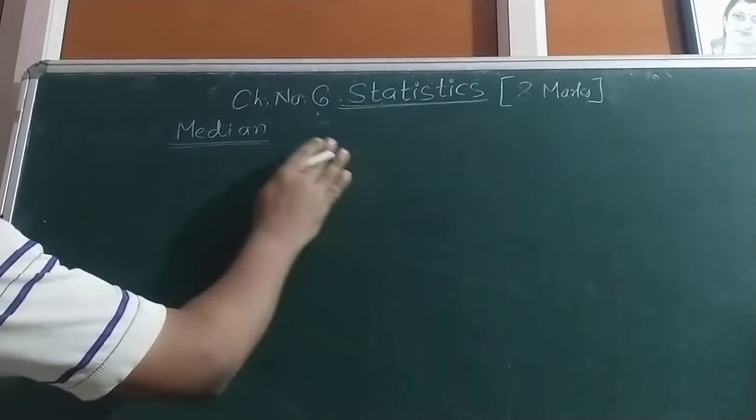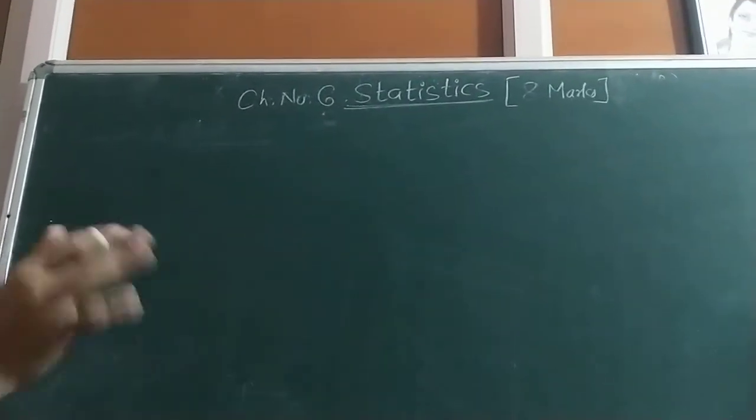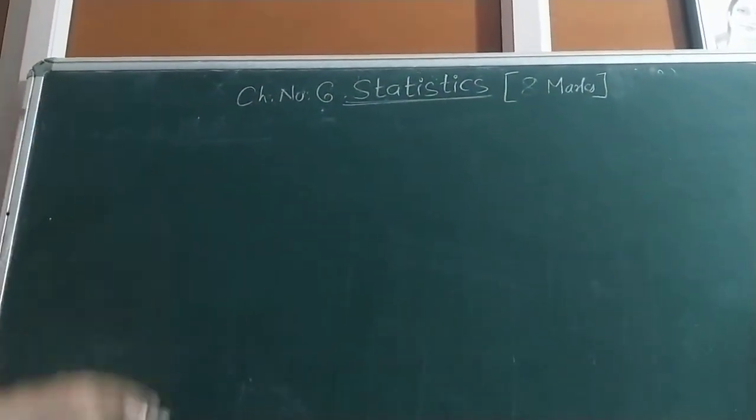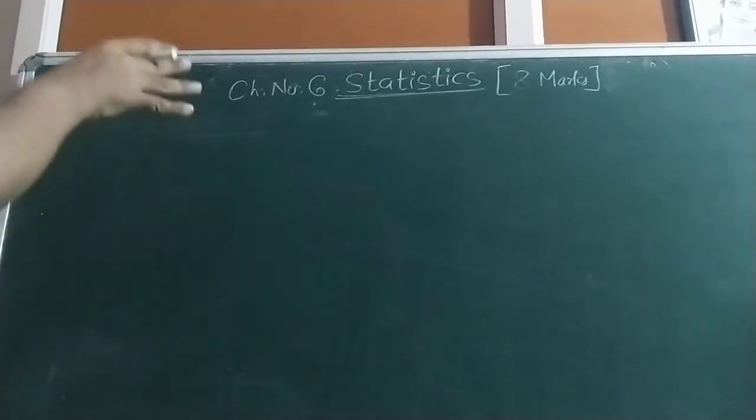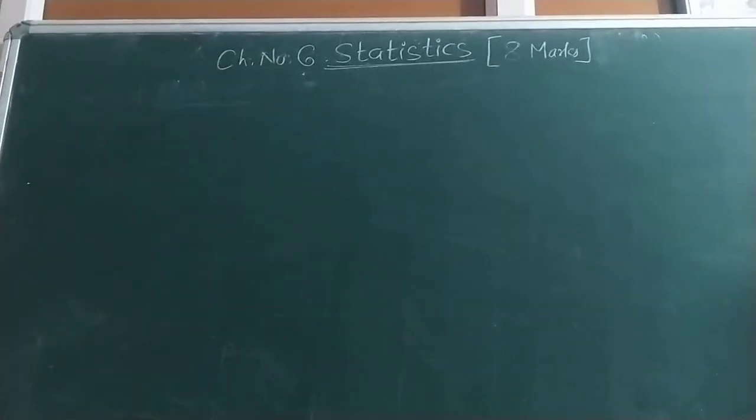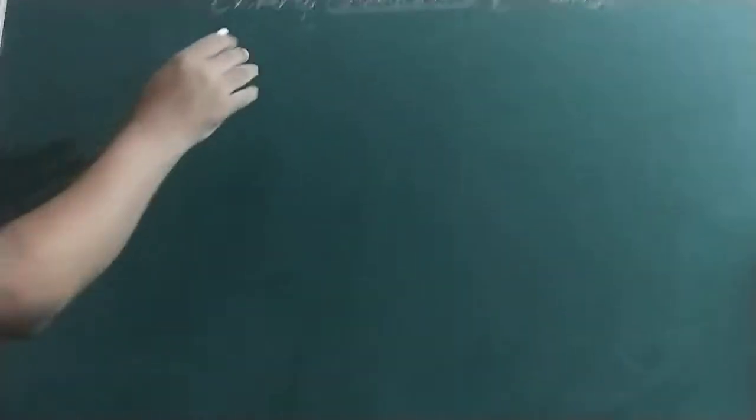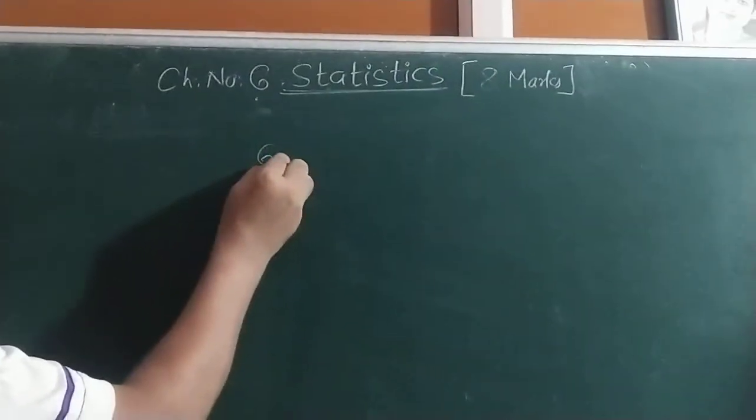But 9th standard median and 10th standard median are totally different, because in 10th standard there are numbers which are in a column or classes. So we start with the median. So 6.2 totally depends upon median.